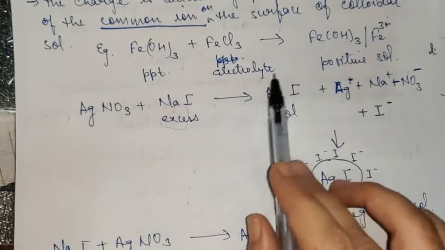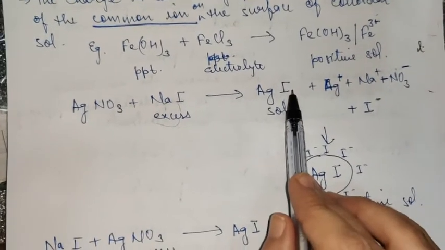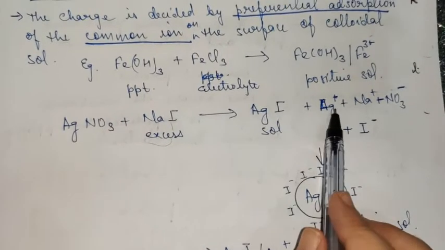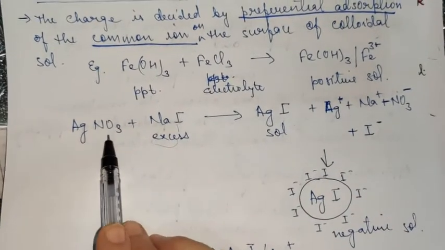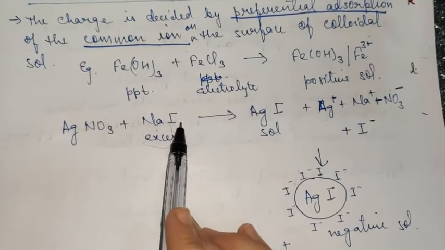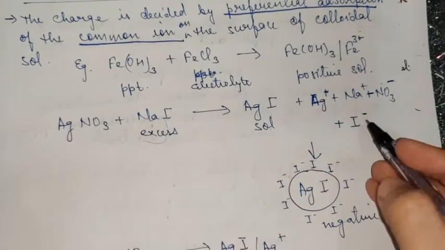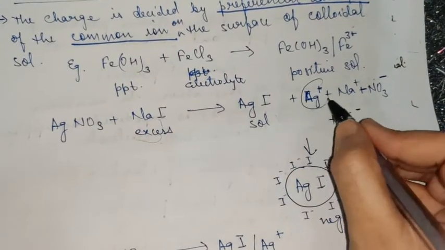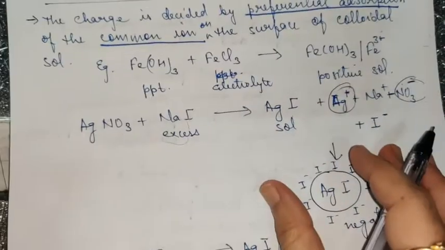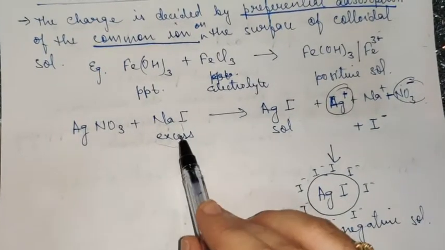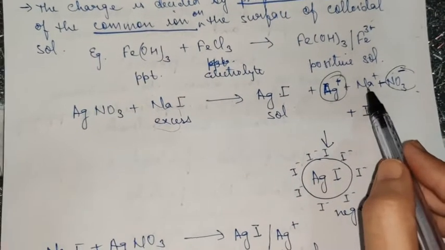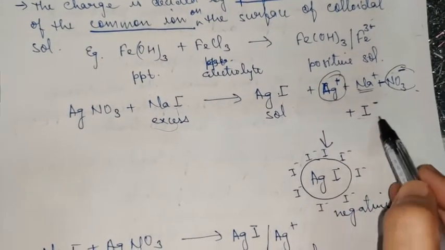Apart from this, you have various other ions also in the solution: Ag+, nitrate, Na+, and iodide. But Ag+ and nitrate are present in limited quantity, so forget about these two. They have already reacted to produce the sol. Now the excess that we have is Na+ and iodide ion.